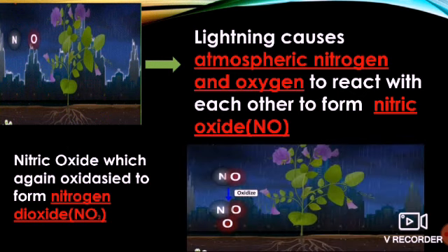Oxidize means it reacts with oxygen, which is present in the environment. So NO, nitric oxide, reacts with oxygen, and one more oxygen is added, forming NO2. That is written as nitrogen dioxide. Di means two, oxide means oxygen.